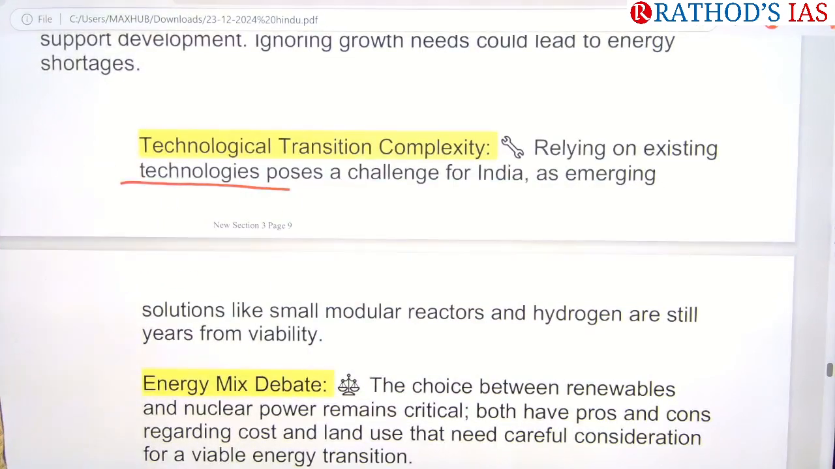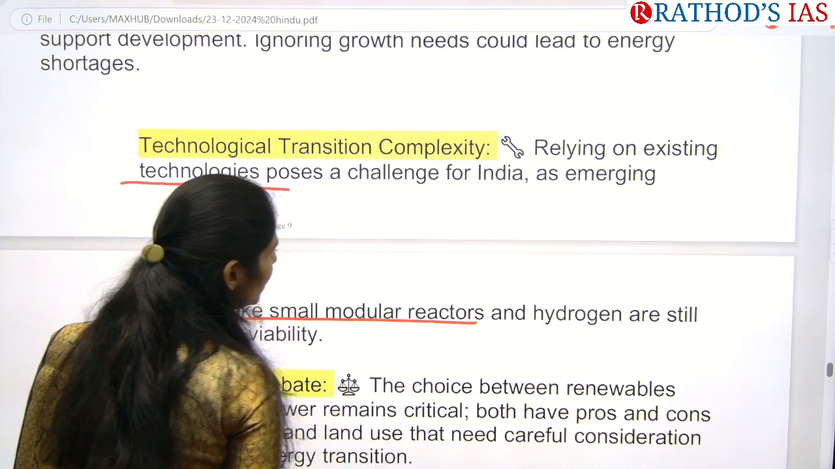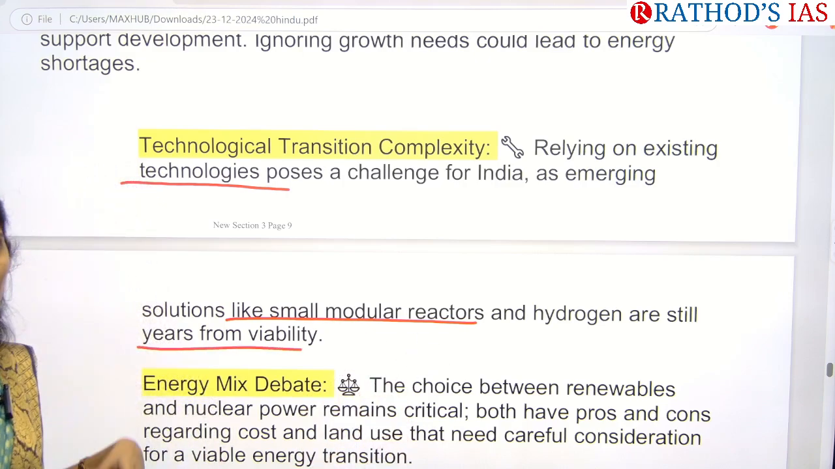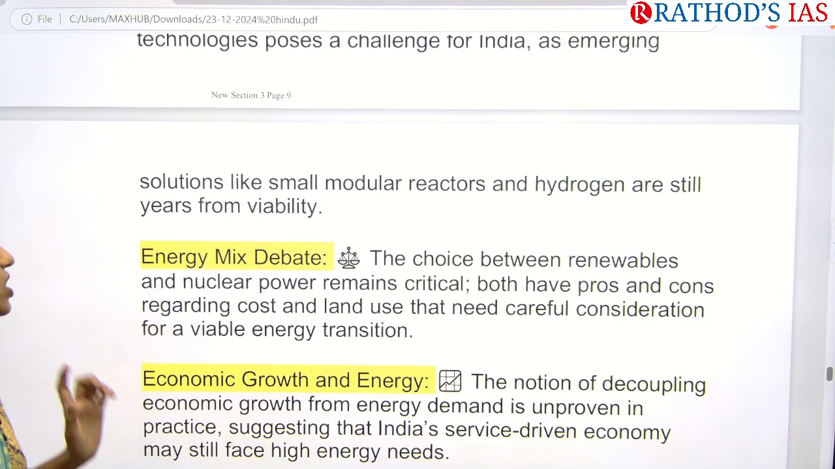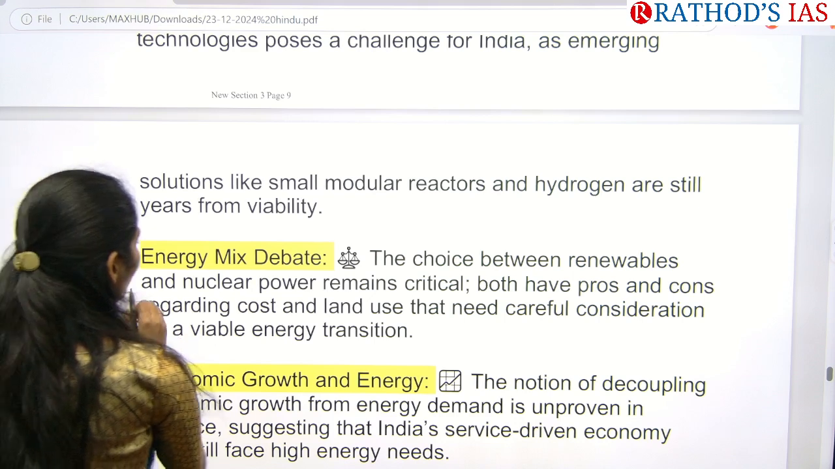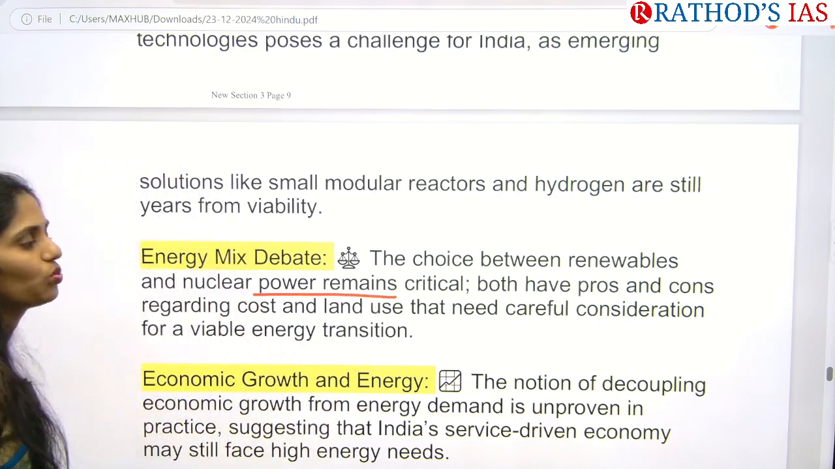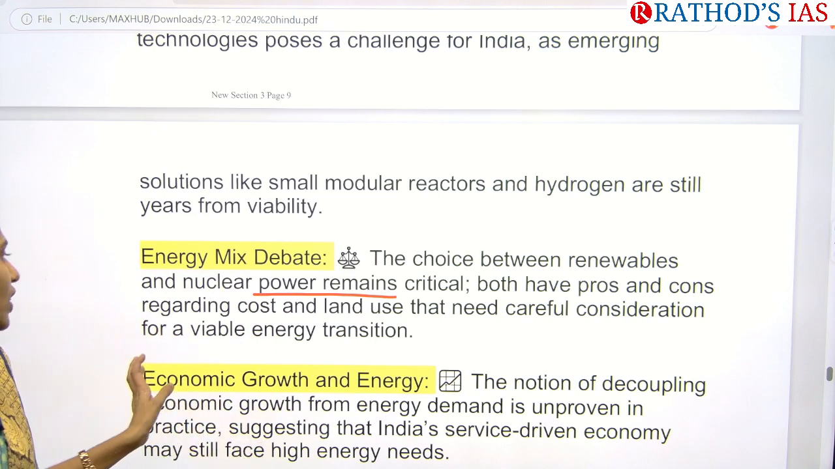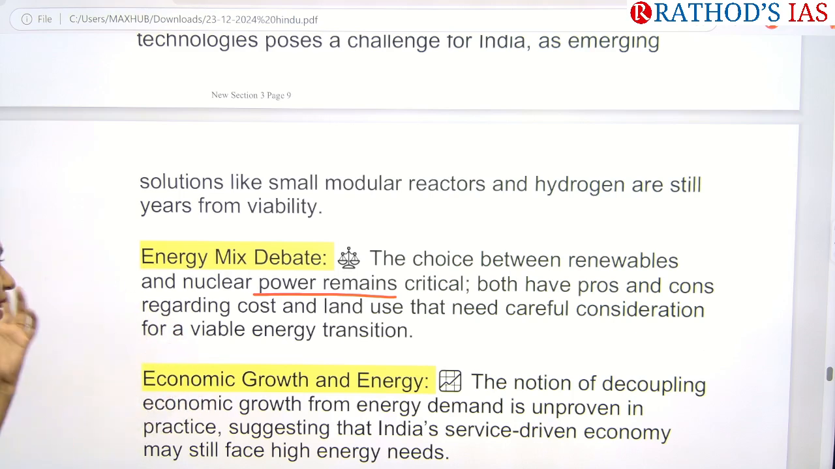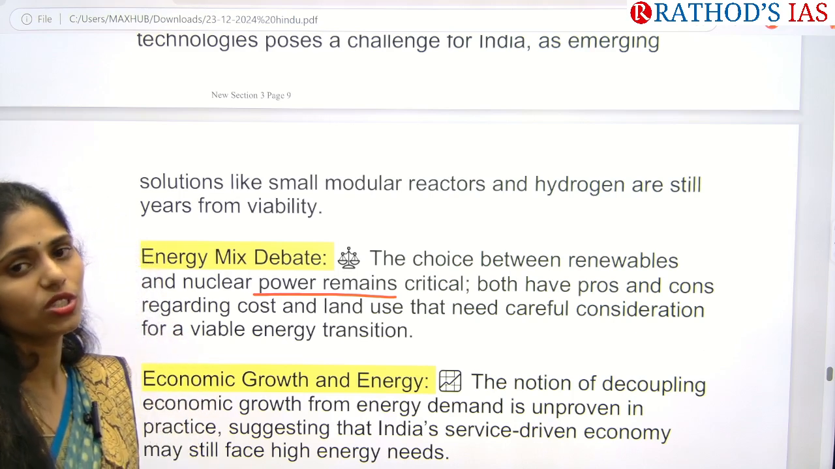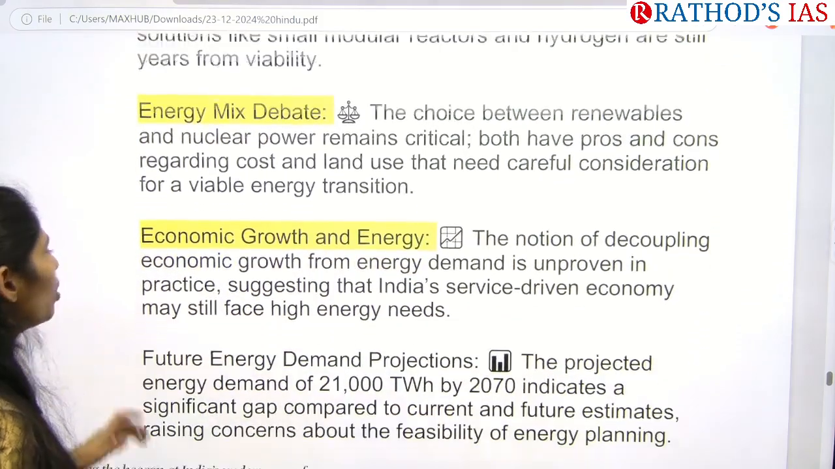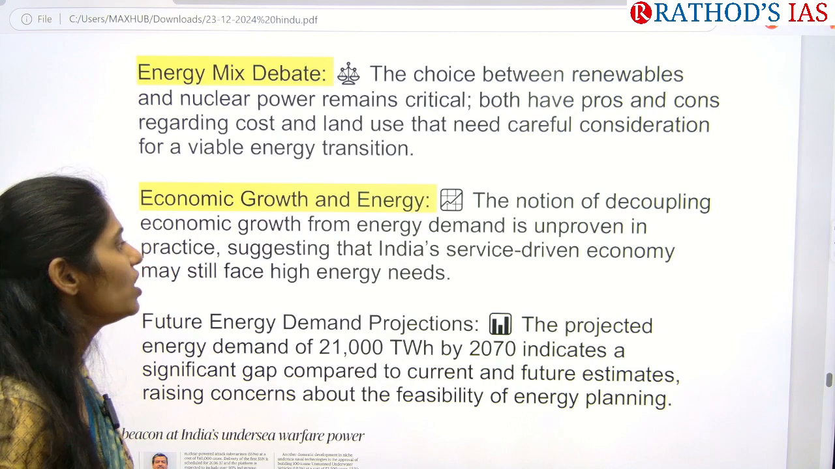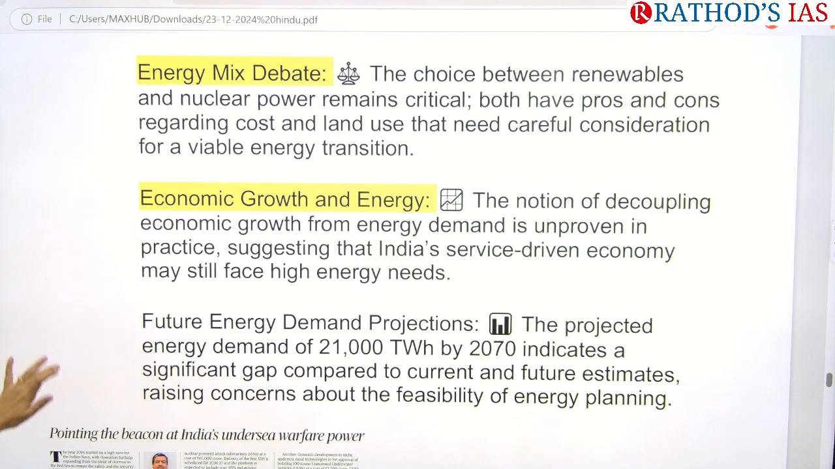So they are also posing a critical challenge for India in emerging solutions like small modular reactors, as well as some important problems that we have had from a very long time ago. And there is even a debate regarding the energy mix. The choice between renewables and nuclear power remains very critical. We have both pros and cons regarding the cost, regarding the land use, regarding the different kinds of energy that we are using, whether we can go for this energy transition or not. And the notion of decoupling economic growth from energy demand is also one important problem now. So see that once.